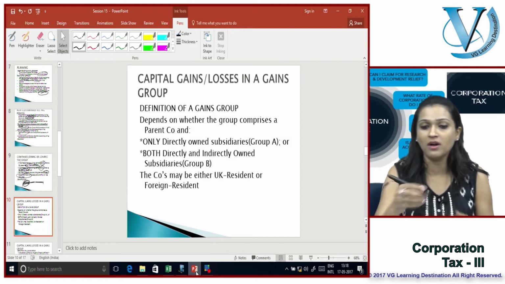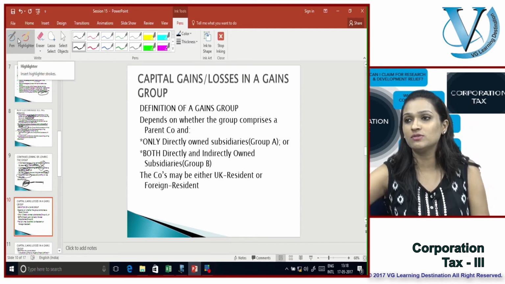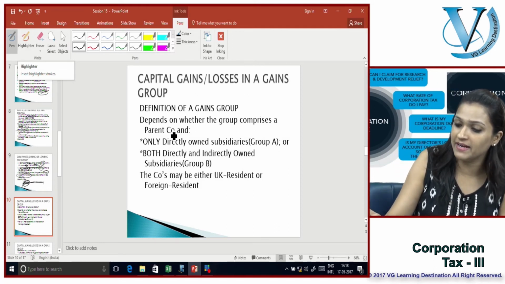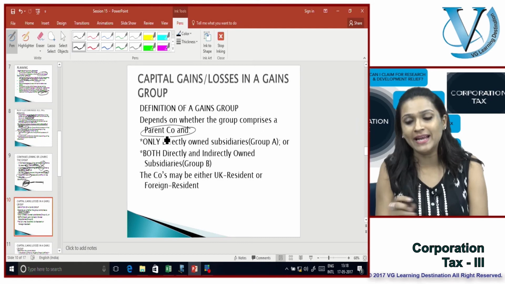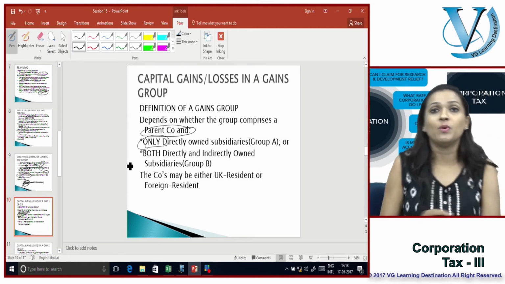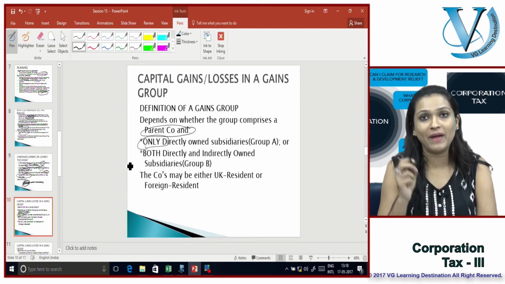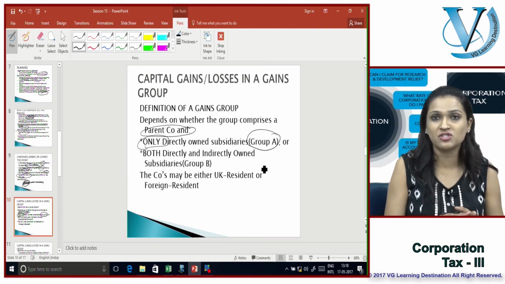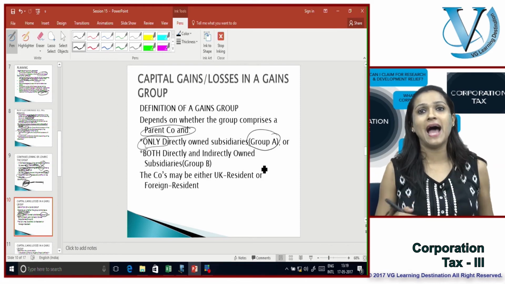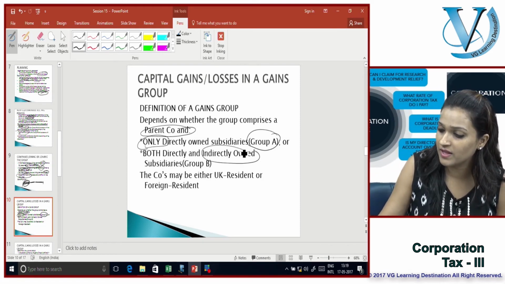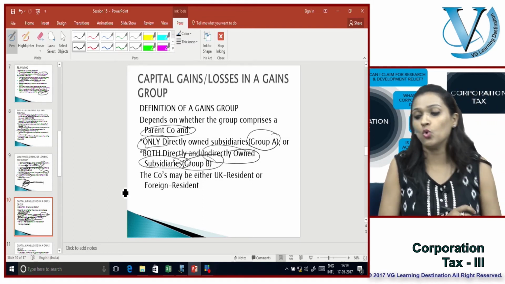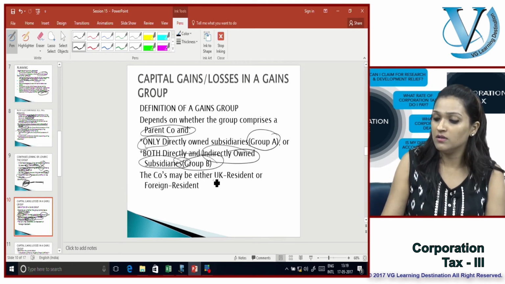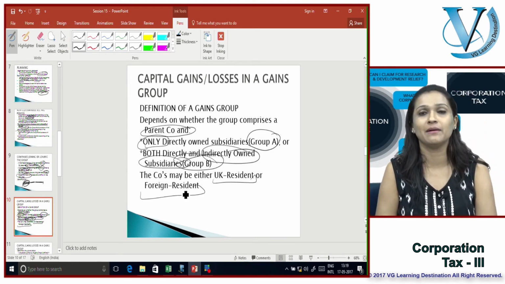It depends on whether the group comprises a parent company and only directly owned subsidiary companies, which then becomes a group A, or it also includes, apart from directly owned subsidiaries, some indirectly owned subsidiaries as well, which would be known as a group B. Now either of these companies can be a UK resident or a foreign resident company.